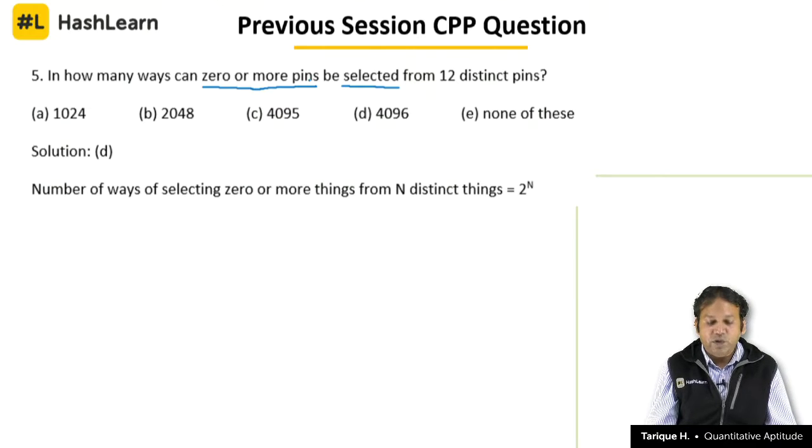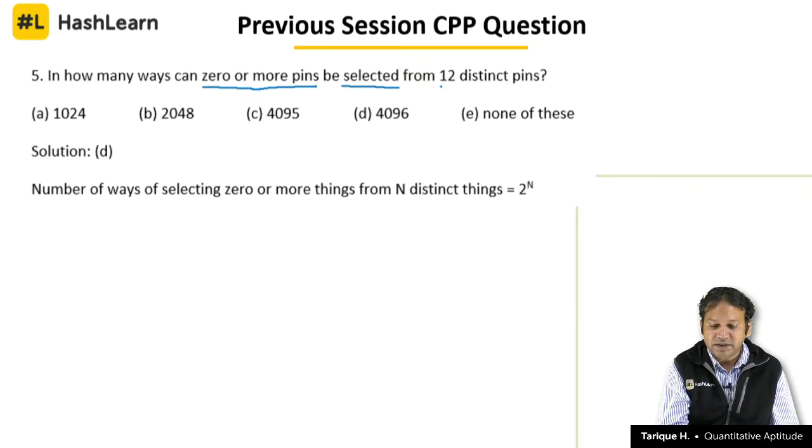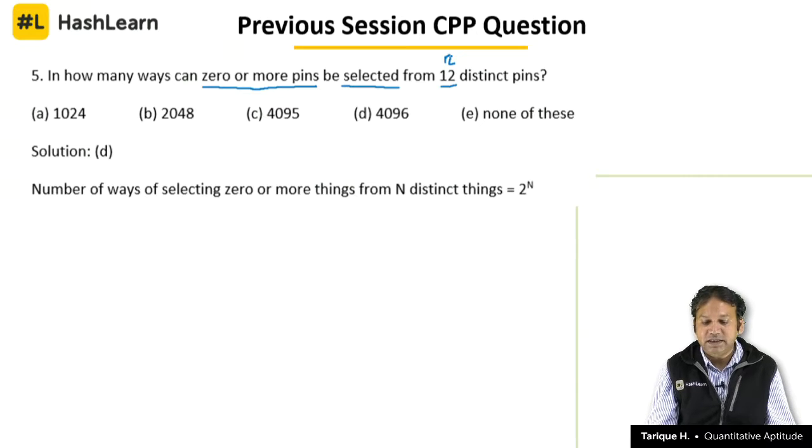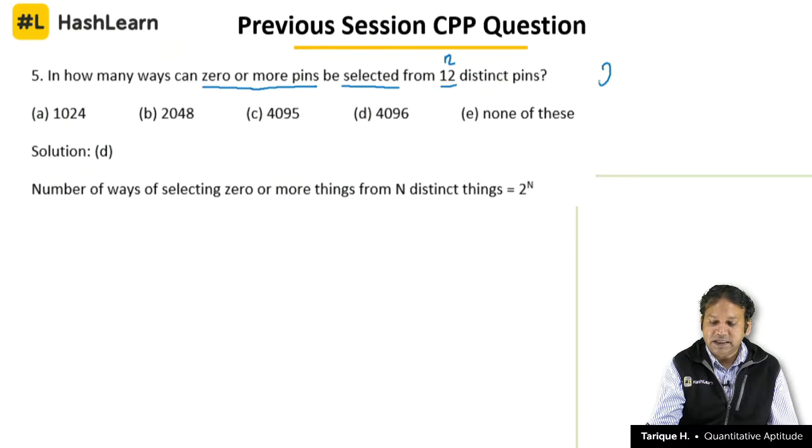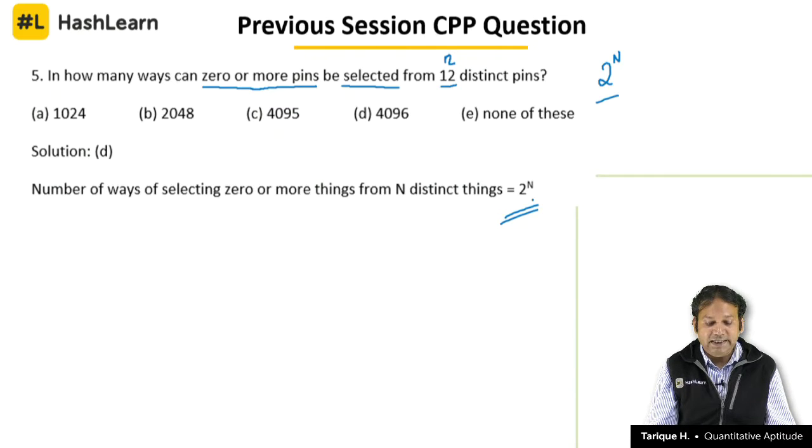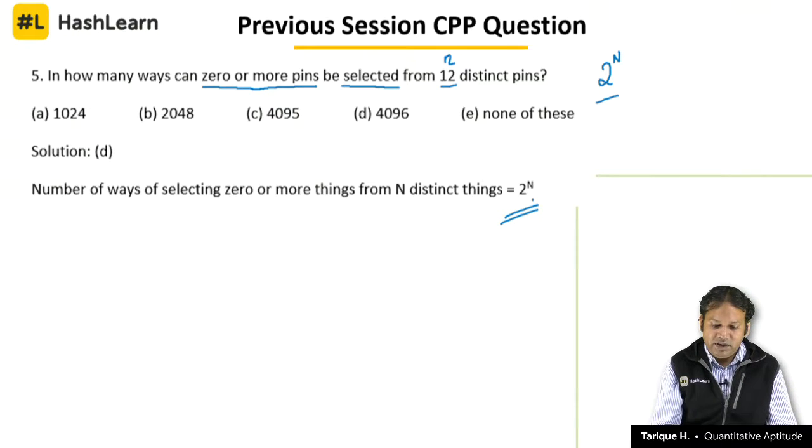The number of ways of selecting 0 or more things from n distinct things. What formula did I discuss last time? That is 2 power n. Number of ways of selecting 0 or more things from n distinct things is equal to 2 power n. How many things are there here?